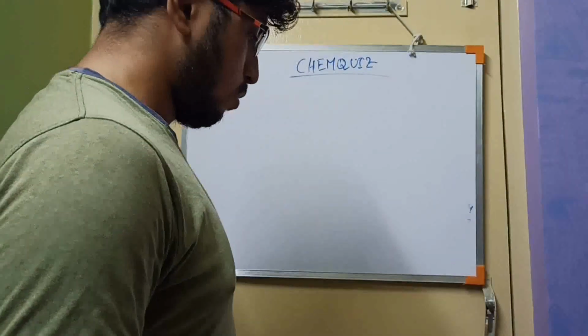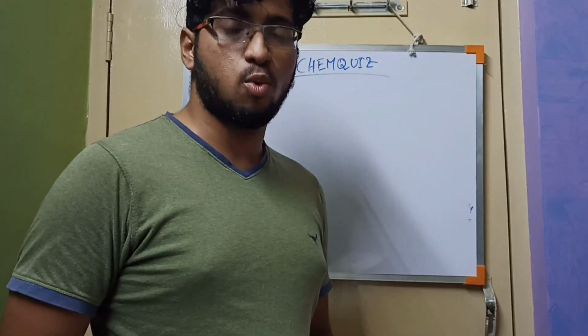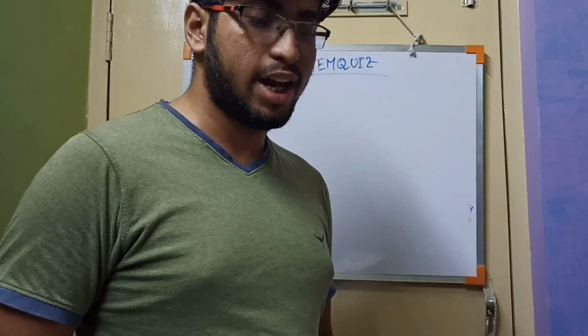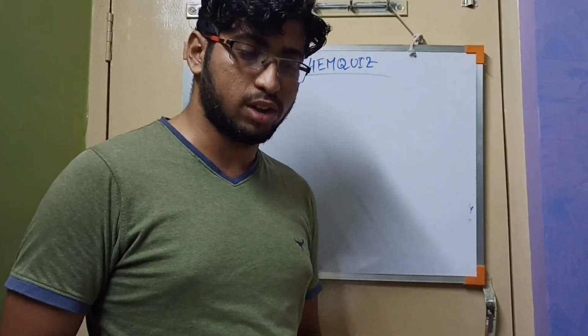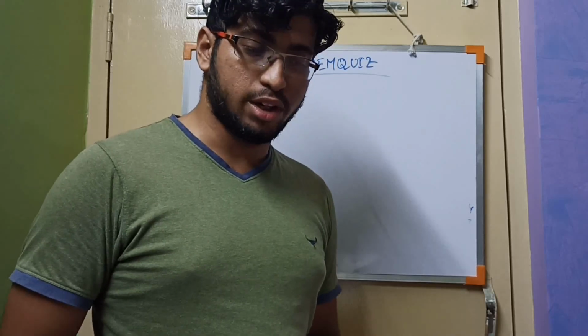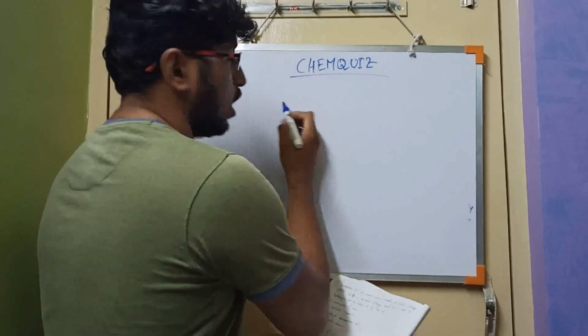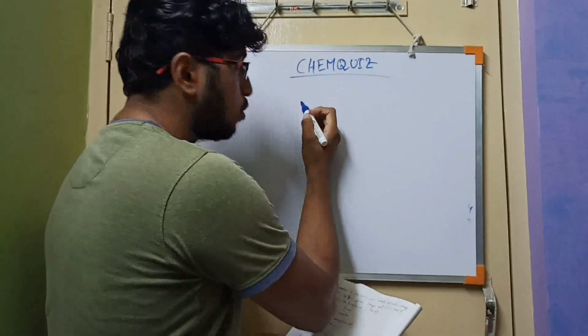So my first question is: irrespective of source, a pure sample of water always yields 88.89% mass of oxygen and 11.11% mass of hydrogen. This can be explained by the law of, there are 4 laws. So I can repeat the question.